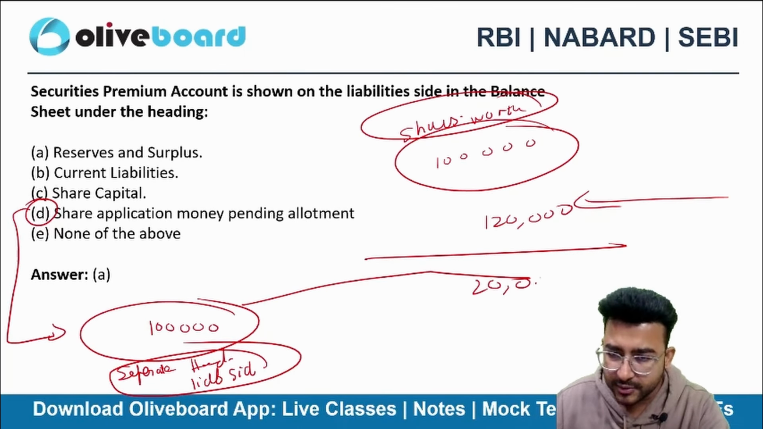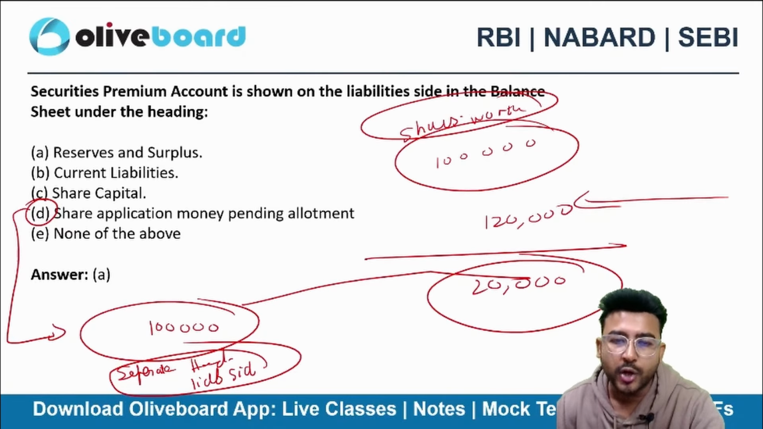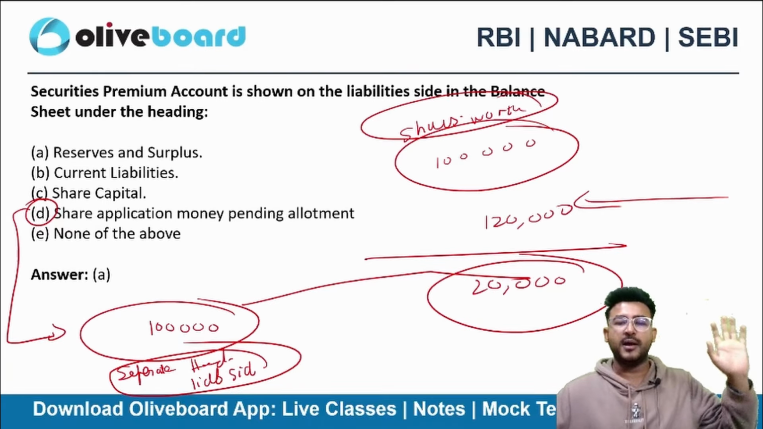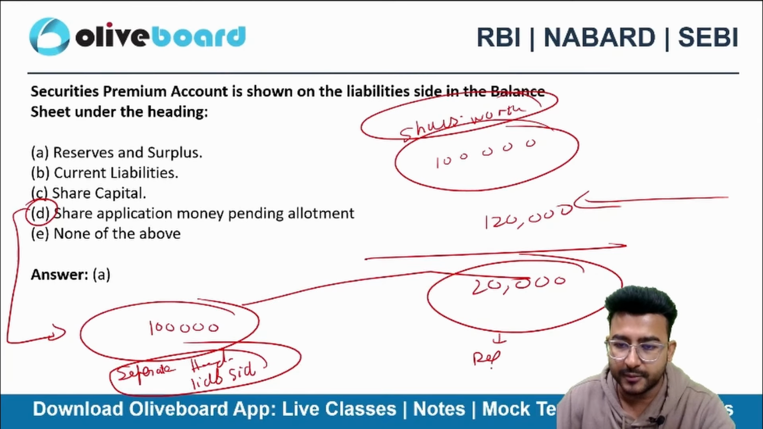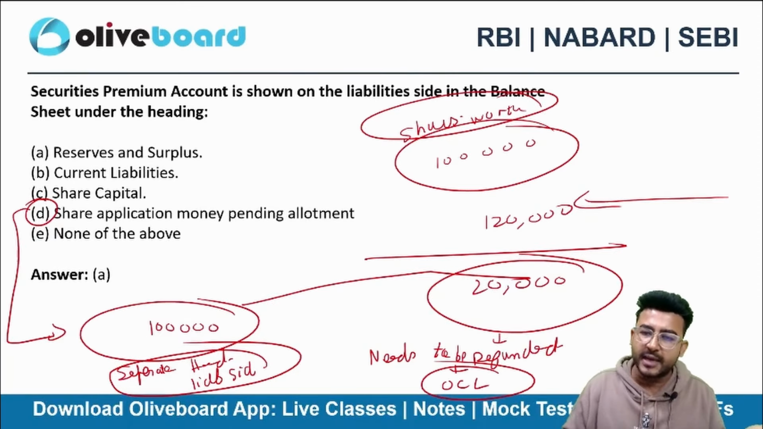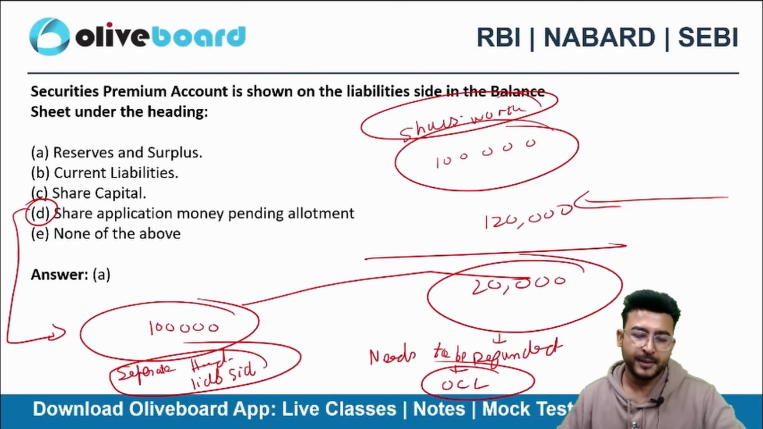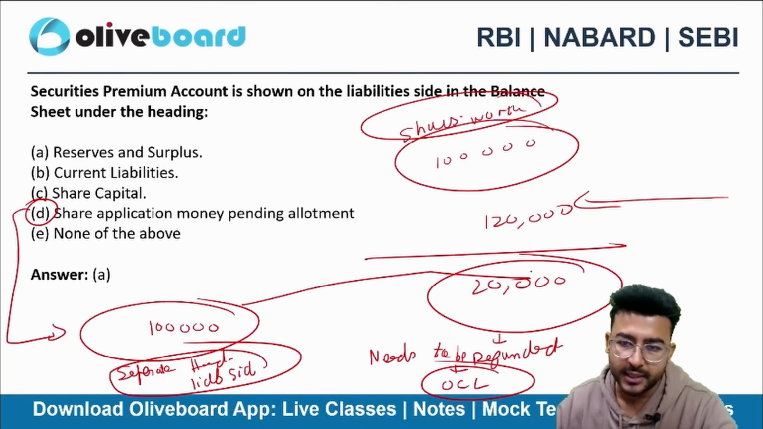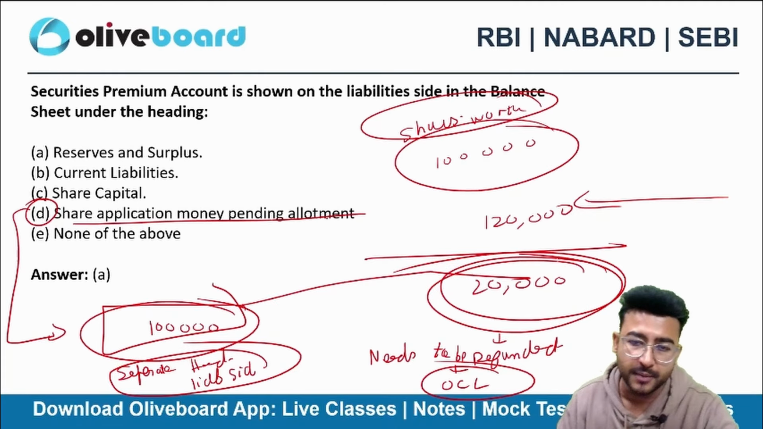The rest of the 20,000 rupees, due to oversubscription, I can't allot the shares. Whenever I am making the allotment, I can't allot more than 1 lakh rupees. So this needs to be refunded. That's why we show it in other current liabilities. Why? Because that's a current liability. I need to refund that as soon as possible. So it will be a part of other current liabilities, but the 1 lakh will go to share application money pending allotment.